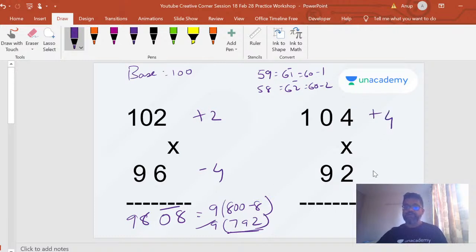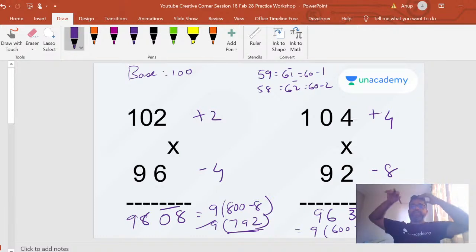This is a +4, this is a -8. See that? Is -8. So I either do a 92 + 4 or 104 - 8. I will do a 92 + 4. I consider that easy, and then this will become a 32 bar. So what is the answer here? It's basically 9 and 600 minus 32, which is 9568, right? 600 minus 32 is 568. So answer is 9568. Right, so that's how we use bar numbers.